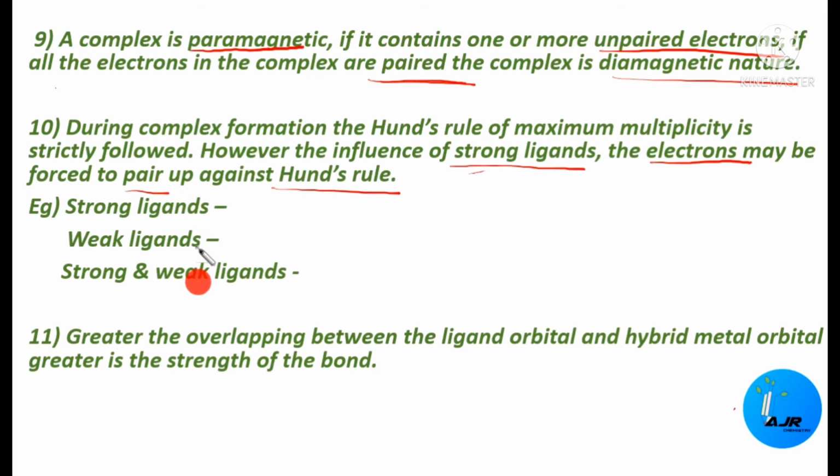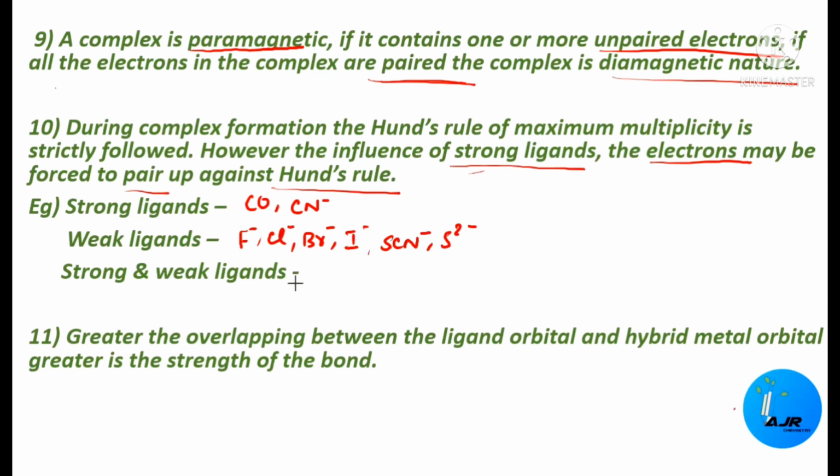Okay, I'm going to give some examples for strong ligands. See this carbonyl, CO, it's a strong ligand. CN minus, it's a strong ligand. For weak ligands, F minus, Cl minus, Br minus, I minus. Okay, then SCN minus, then S2 minus. All these are examples for weak ligands.